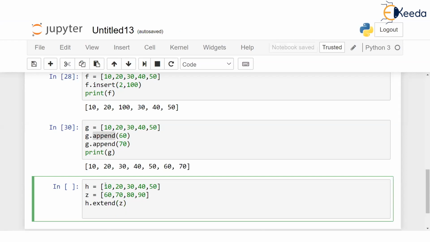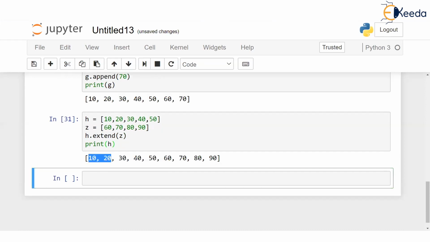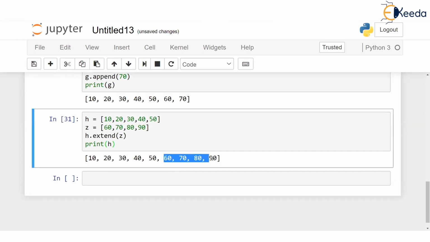Check the way in which extend has been used. And if I print H now, H was earlier 10, 20, 30, 40, 50, and now it will contain all values of itself, and all values of Z have been appended. Not always do you get a situation where you want to append only one value in the list. You have got a lot of values to append. Then what you do, those lot of values, you store in a list. And then you say one list dot extend other list. So this other list will be appended at the end of H.